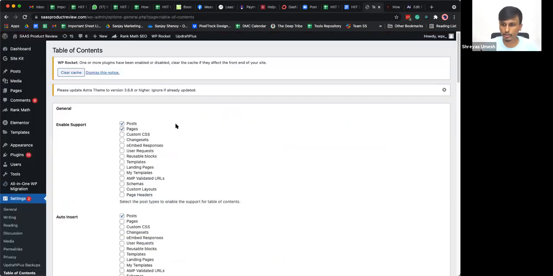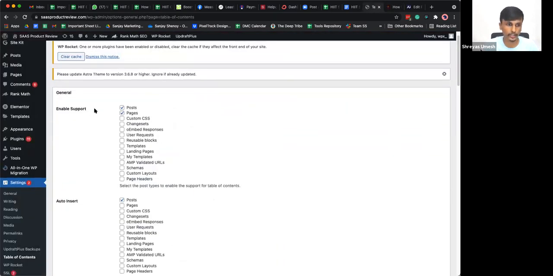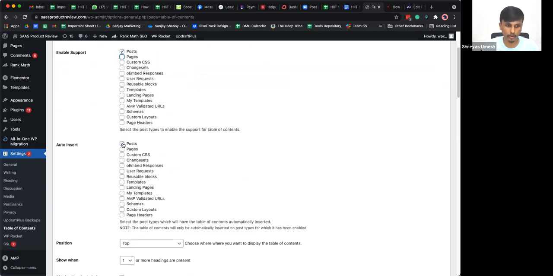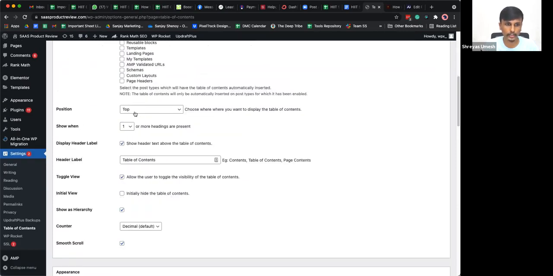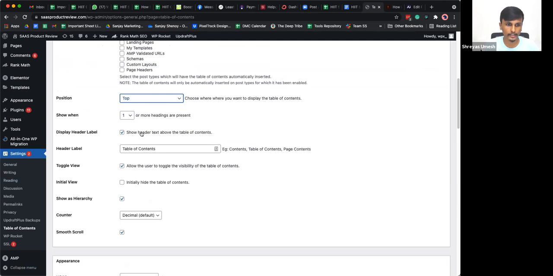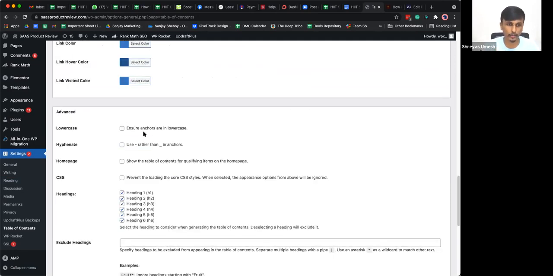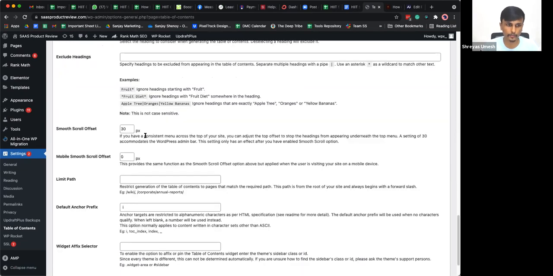Once you go to this particular plugin's settings, you can enable it for posts and pages, or you can just exclude pages as well. You can click on this option called auto insert for post, and you can select the top position here, show when one or more headings are present, and check all of these options. You can probably watch a YouTube video on it, right? I'm not going to cover all of these options here.